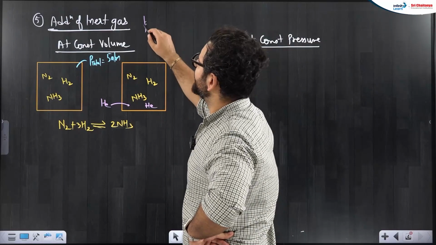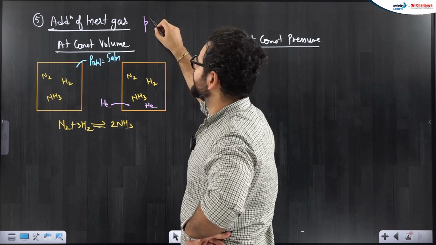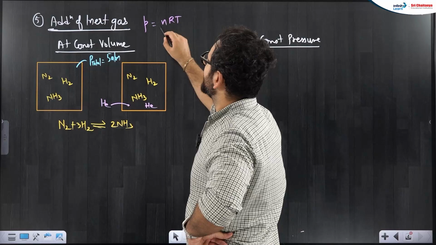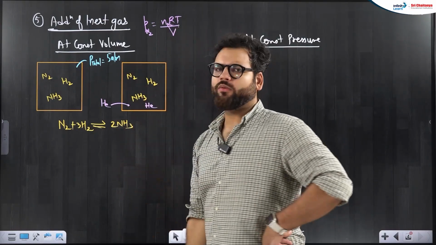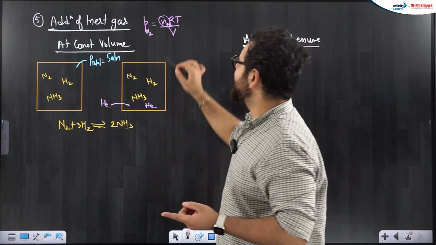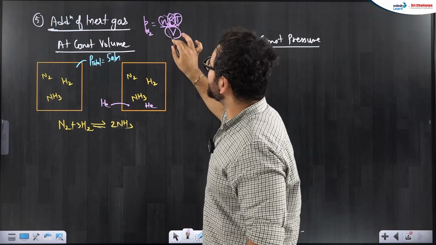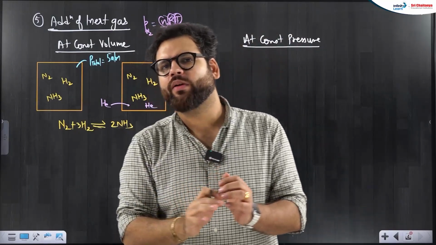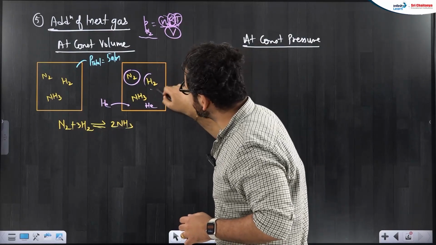So what is the formula of pressure? Pressure into volume is equal to nRT. PV is equal to nRT. So I can say pressure of nitrogen will be moles of nitrogen RT by volume. Now, did I change the moles of nitrogen? Answer is no. Did I change R? Answer is no. Did I change temperature? No. Did I change the volume? No. So when I do not change the volume, bache, whatever inert gas you add inside it, partial pressures of these gases will not change.